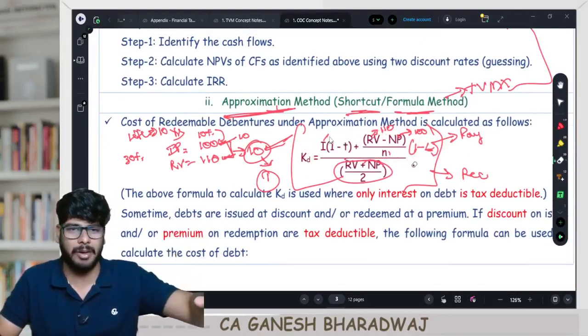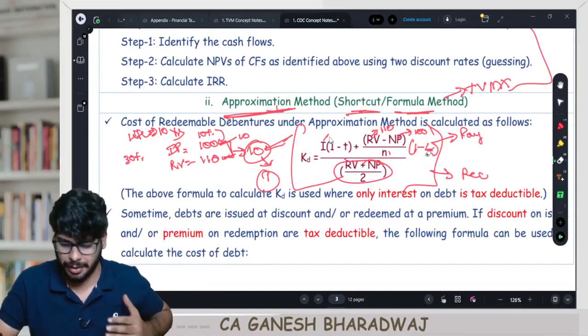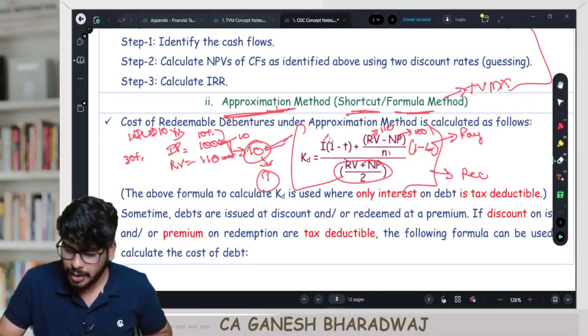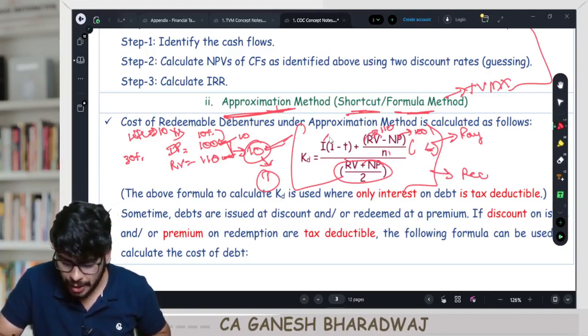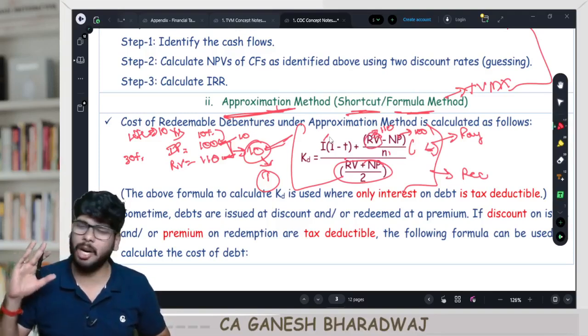The correct way of calculating KD is only your IRR, yield to maturity method. But we are doing this for convenience sake. I will prove to you why, because this formula is actually not at all correct.